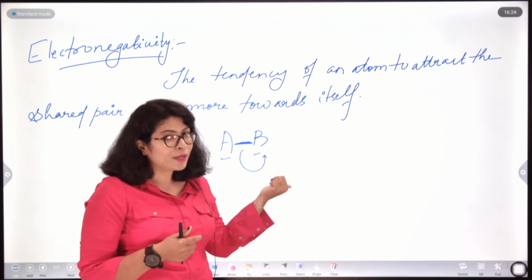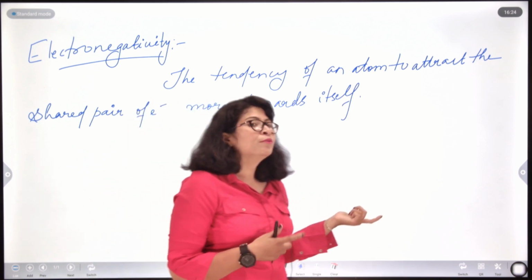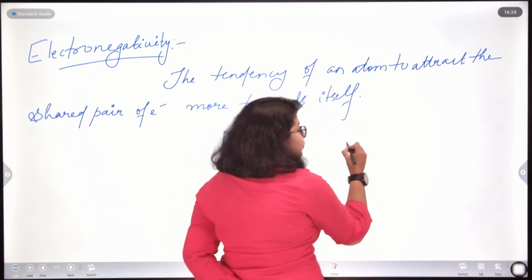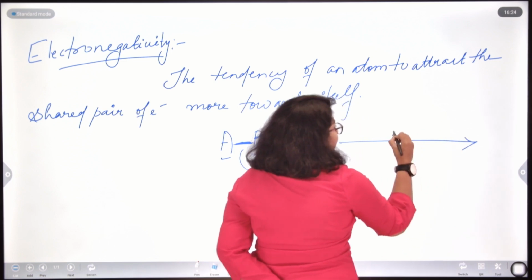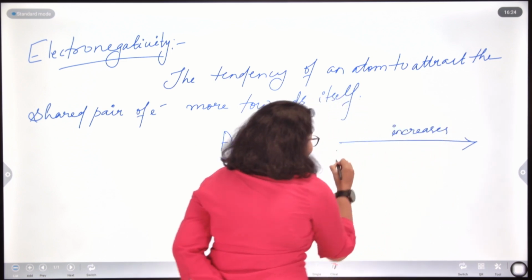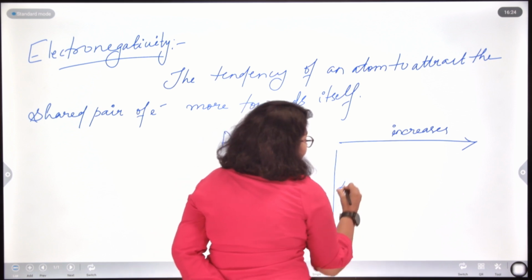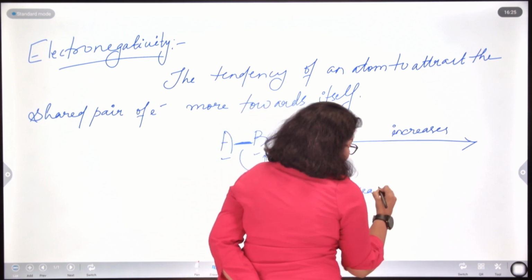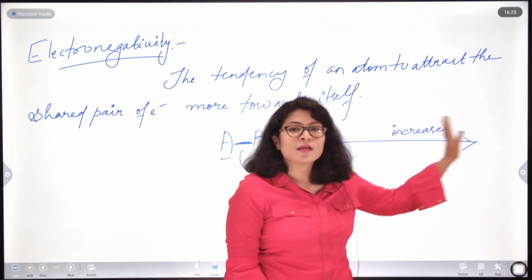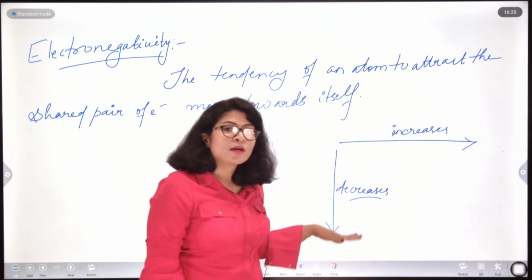the strength of A and B, and if you observe the periodic table, the electronegativity increases along the period and decreases down the group.